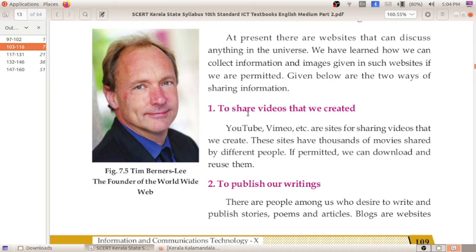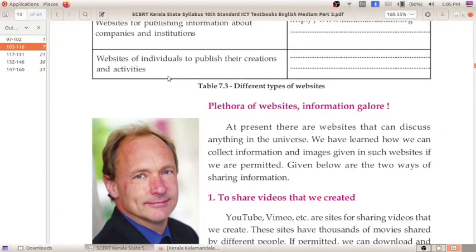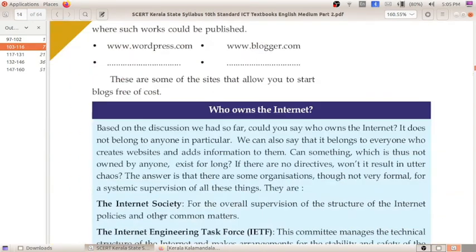In the same way, the writings and things we have created, we can publish as blogs. Blogs are websites where such works can be published, such as www.blogger.com and wordpress.com. You may know other blog sites that you can write here. Tim Berners-Lee is the founder of the World Wide Web.